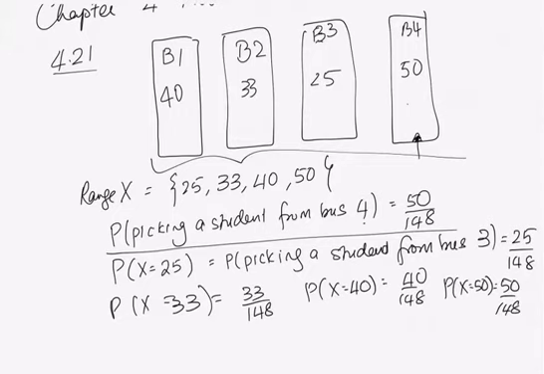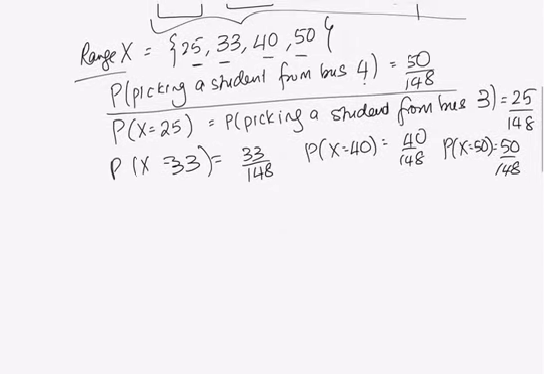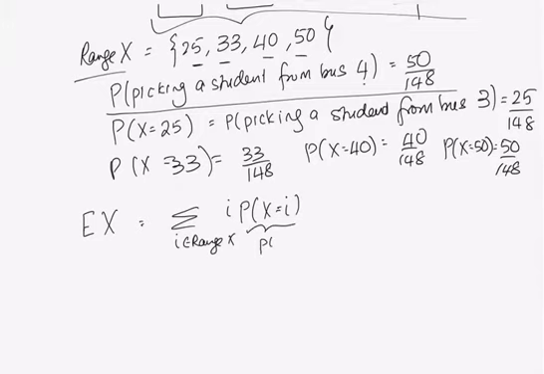So now what do you have? For the random variable X, you have all of the probabilities associated with every value in the range. So you can now calculate the expected value of X, which is the sum over all the numbers in the range of X, where you're looking at the sum of the product i times the probability X equals i, or the probability mass function of the random variable X evaluated at i.